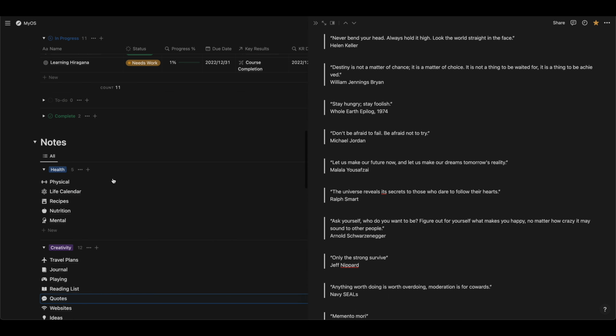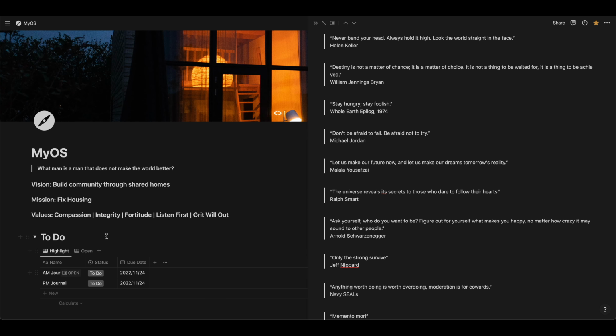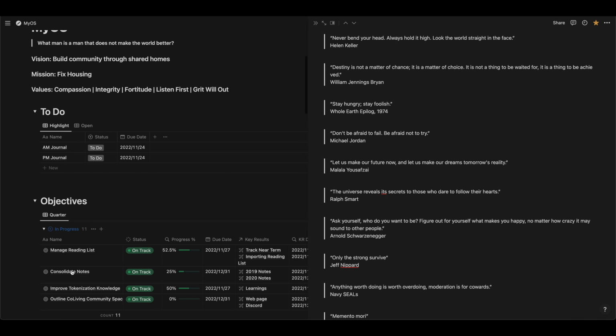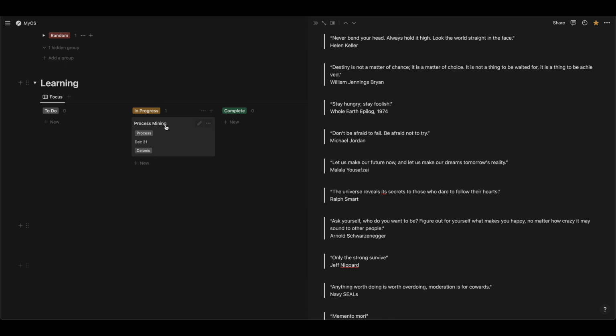And this is true also of things like the objectives and key results and the to-dos. These are not actually sitting here on the home page. These are views into those databases, and I'll show you where those databases live in a second. But I'm also going through some learning right now related to process mining. That's more related to my full-time work that I'm working on right now.